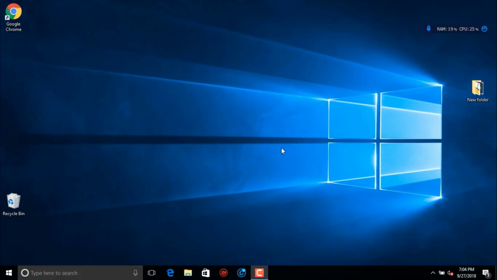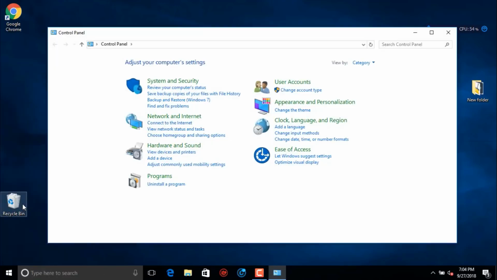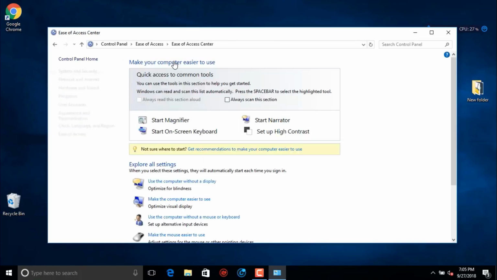First step, you have to right click on the start menu, and then you have to choose control panel. After selecting control panel, you have to head into the Ease of Access category. Click on that, and again click Ease of Access Center. Here you can see the start on-screen keyboard option. You have to double click on that.